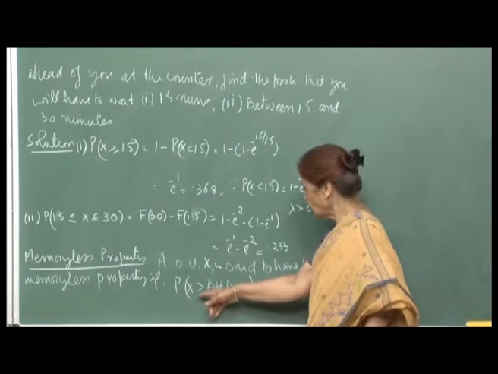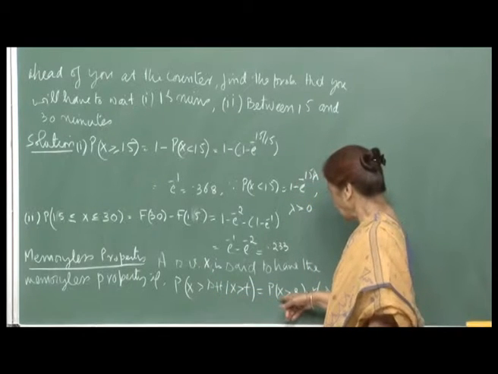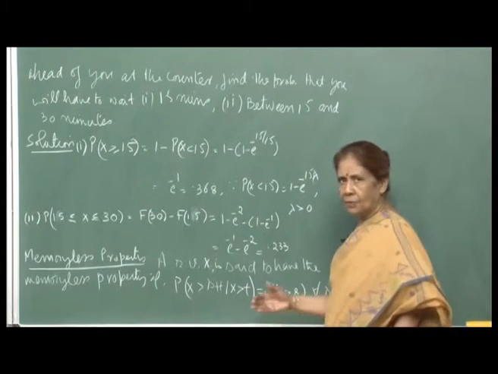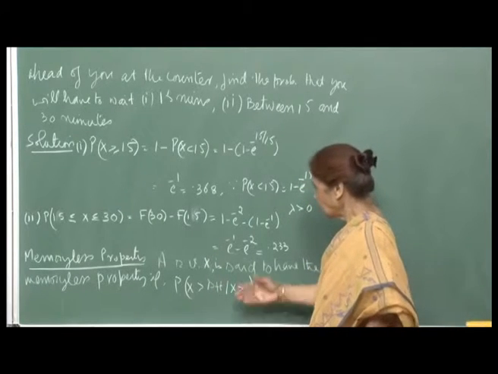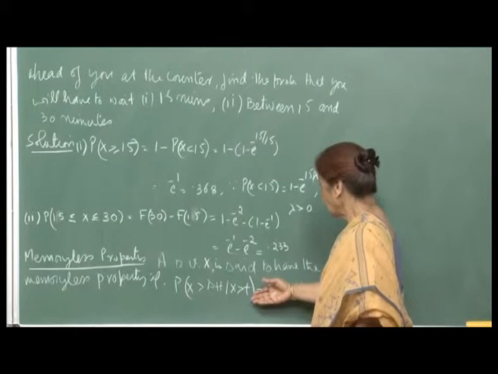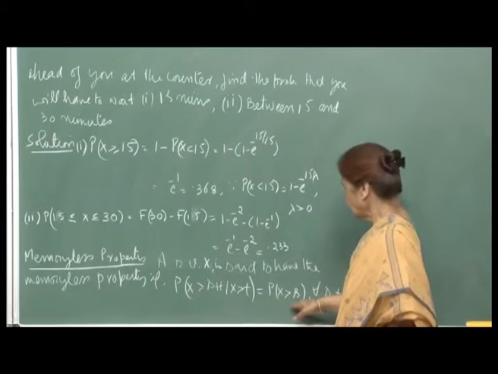If you are asking for probability x greater than s plus t, then it is the same as probability x greater than s. So, we are talking of a random variable whose distribution satisfies this condition.